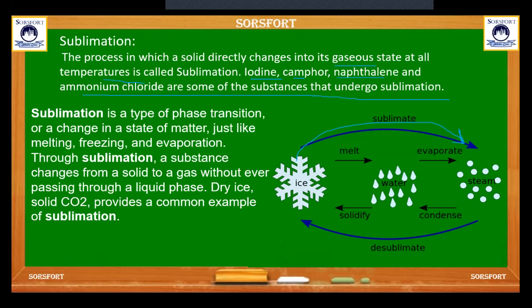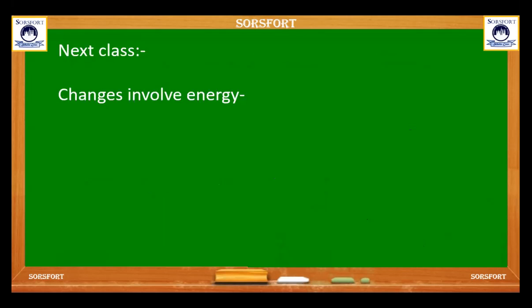Sublimation is a type of phase transition, or a change in a state of matter, just like melting, freezing and evaporation. Through sublimation, a substance changes from solid to gaseous without ever passing through a liquid phase. Dry ice, solid carbon dioxide, provides a common example of sublimation. So solid to gas without going through any liquid phase is called sublimation.